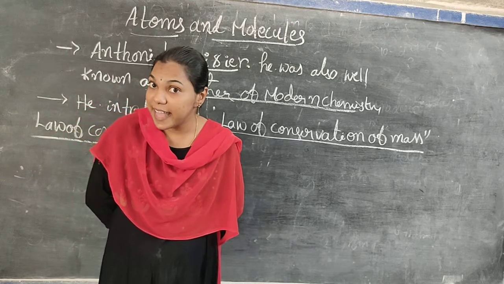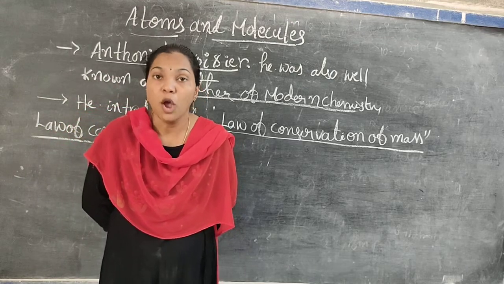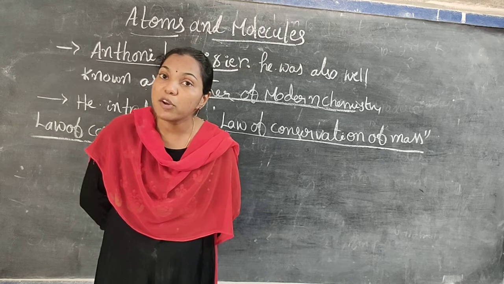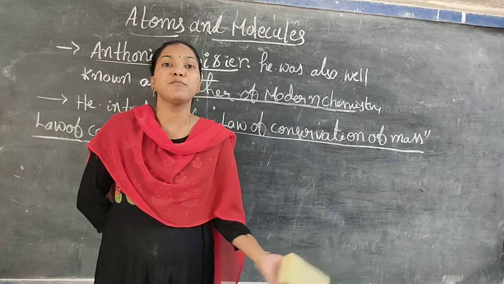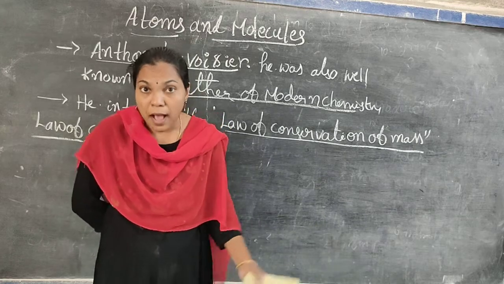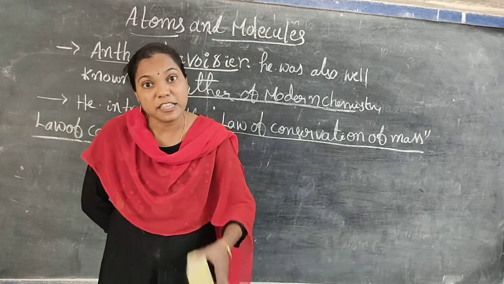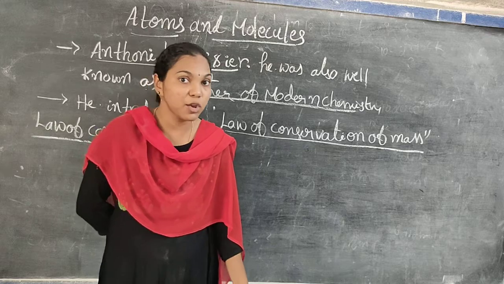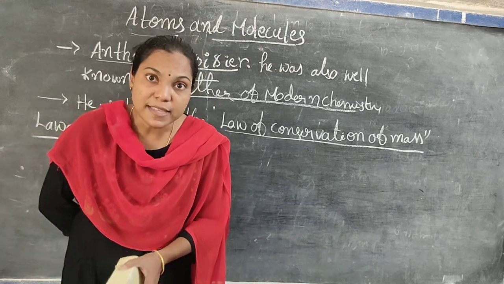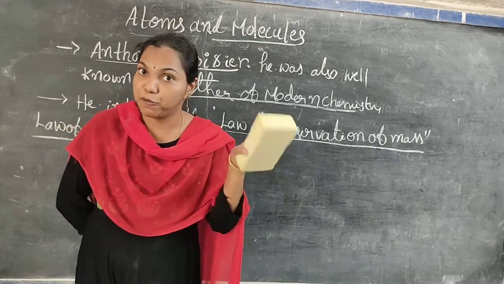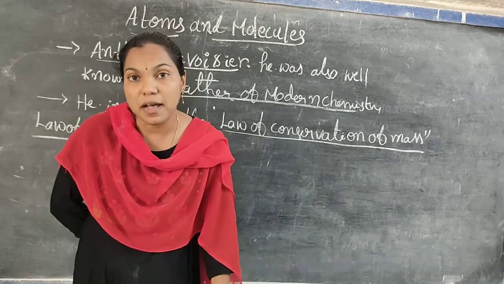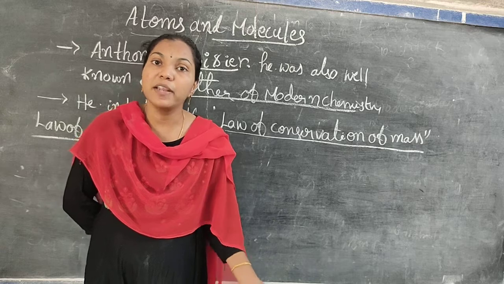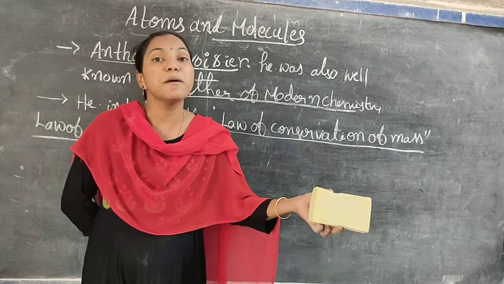It means the mass can neither be created nor destroyed. When the chemical compounds are involved in any chemical reaction, the products are formed in different forms from the reactants. But the product's mass and the reactant's mass are always equal. Do you understand? The reactant mass before the chemical reaction is always equal to the product's mass after the chemical reaction.